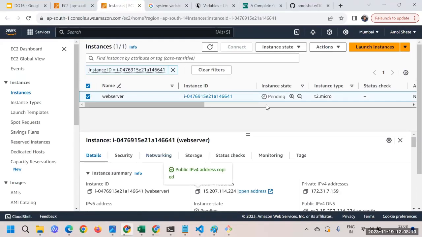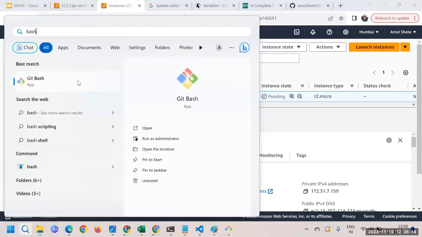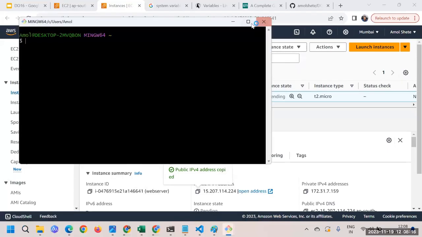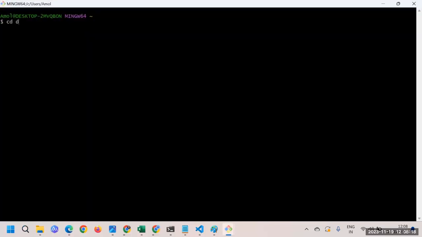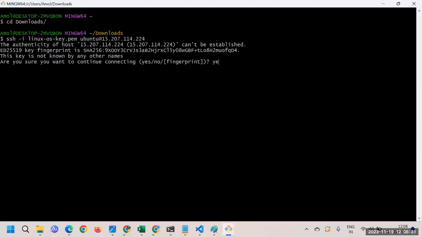Okay, here I'm having the public IP. It is pending, but it will be available soon. So I'll open the Git Bash till that time. And we have the keys in the downloads folder. So I'll just go to downloads, use the Linux OS key, Ubuntu, the public IP. Okay, it is up, and we are inside this new server.